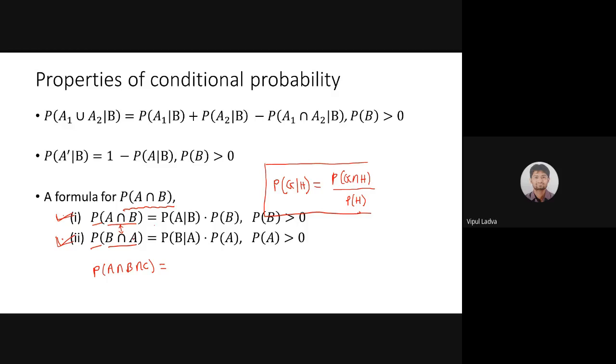Now, using this formula, forget about the others; we are not worried about them right now. Just focus on the first one. Using that formula as a reference, can you give me the formula for A intersection B intersection C? Any of you?